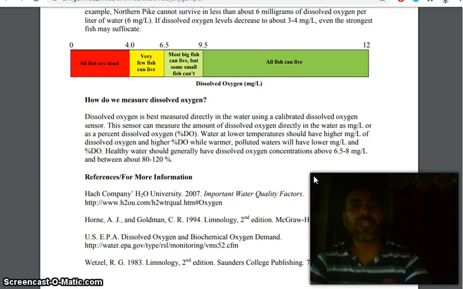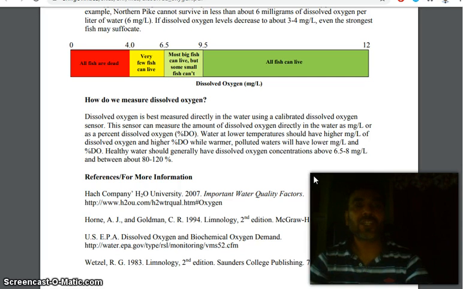Water at lower temperature should have higher milligrams per liter of dissolved oxygen and higher percentage dissolved oxygen, while warmer, polluted waters will have lower milligrams per liter and percentage dissolved oxygen.